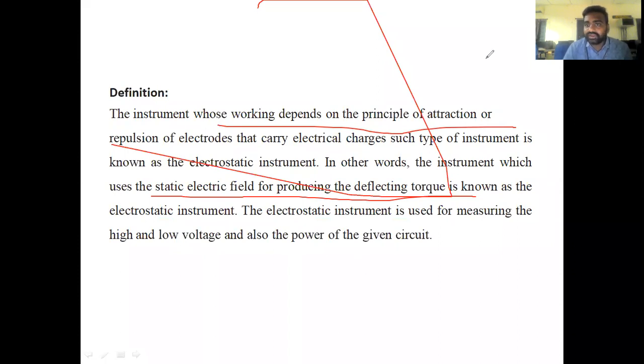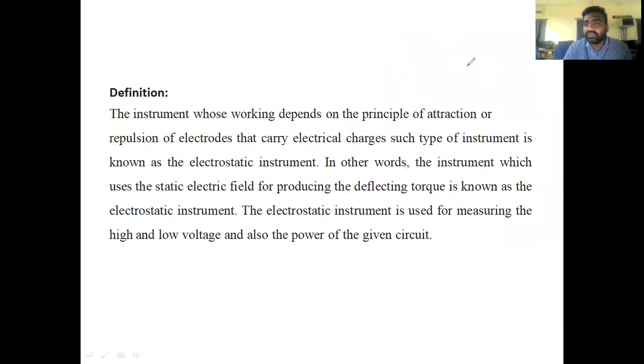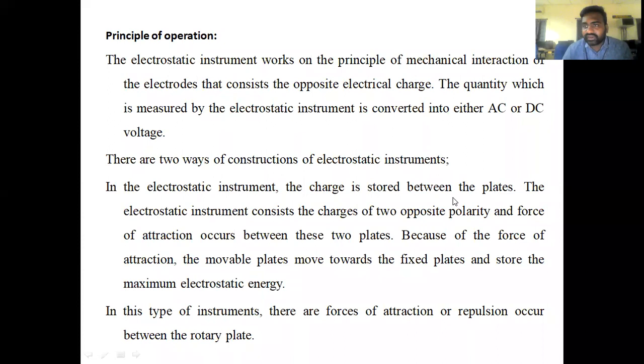Here the deflection torque is created with the help of a static electric field. So that is about the definition. Now if we see the working principle, how this electrostatic instrument works, we already discussed in the definition: the deflection torque is created with the help of a static electric field. How that static electric field is used to create the deflection torque is what we are going to see here.